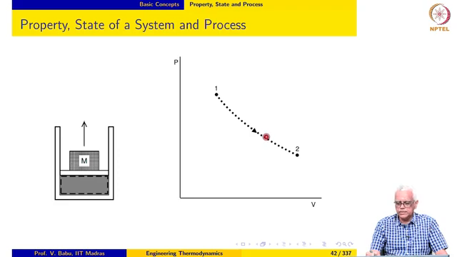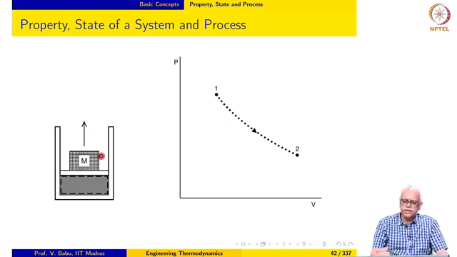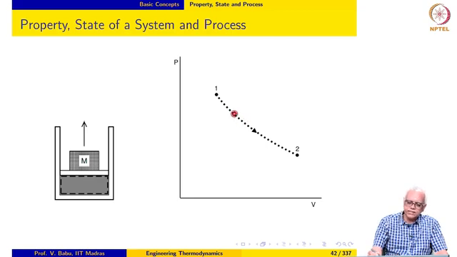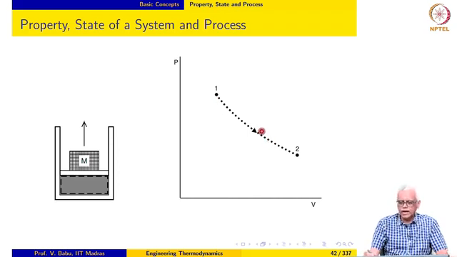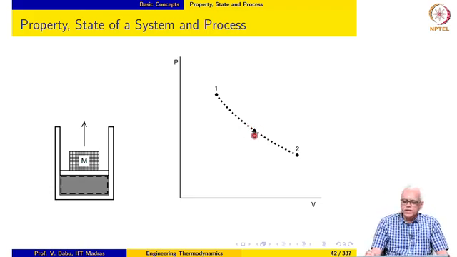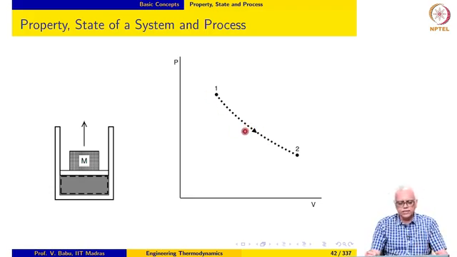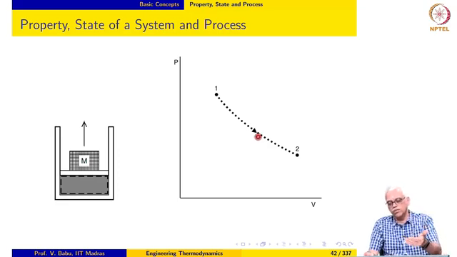But the interesting aspect of this is that I can stop the process at any instant, and if I start putting the weights back on, the system will trace this path all the way back to the initial state. In other words, I can stop at any instant and then back up and again attain the same state 1 by passing through the same path or process. I can retrace this path. So, that is actually the most important aspect of such a process, because the weights are infinitesimally small. I can go forward and backward and trace the exact same path going forward and backward.